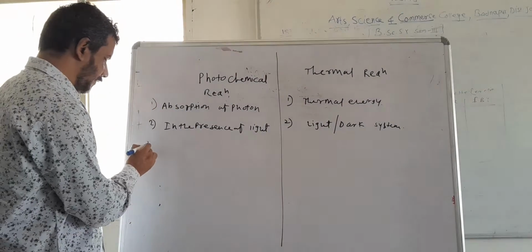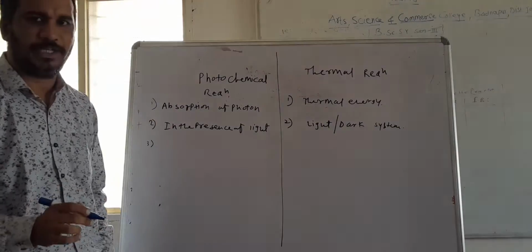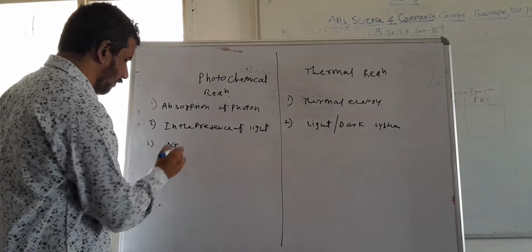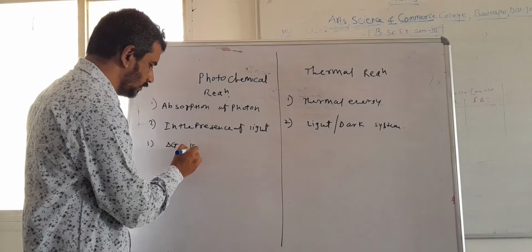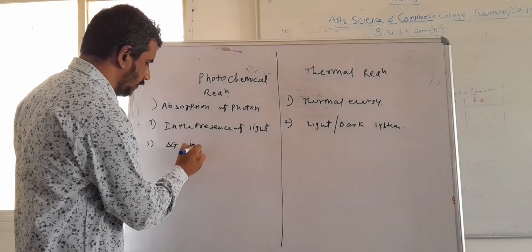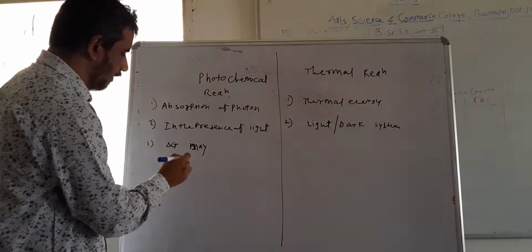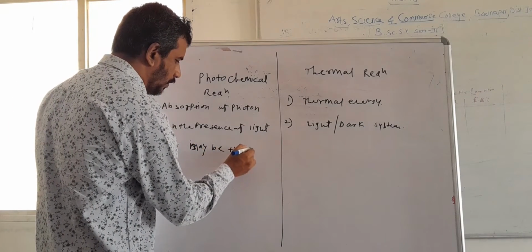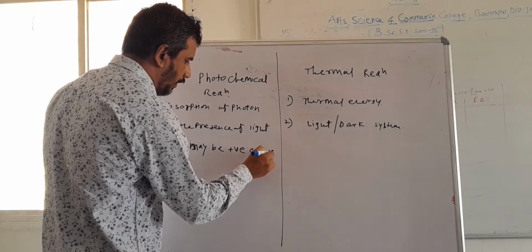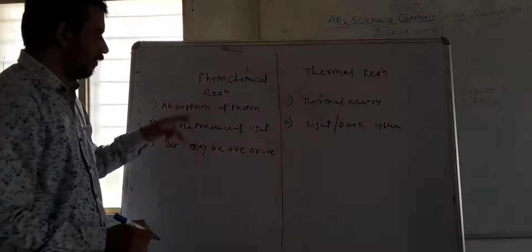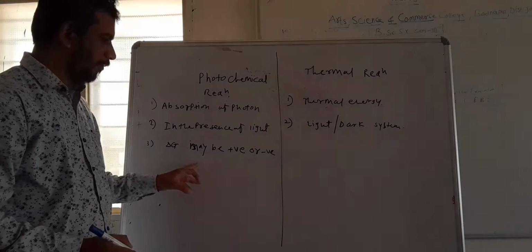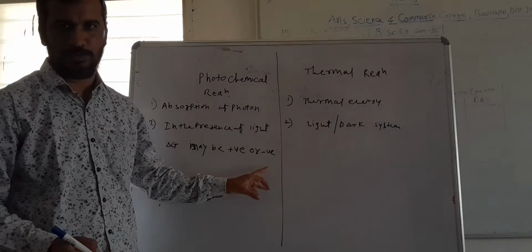There is one more difference between these reactions: the free energy delta G during the process. For the photochemical reaction, the free energy delta G might be positive or negative.